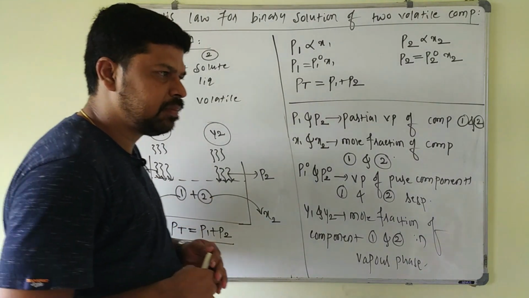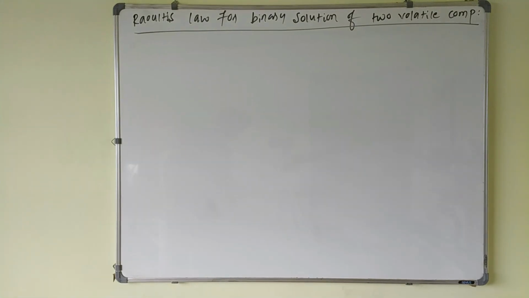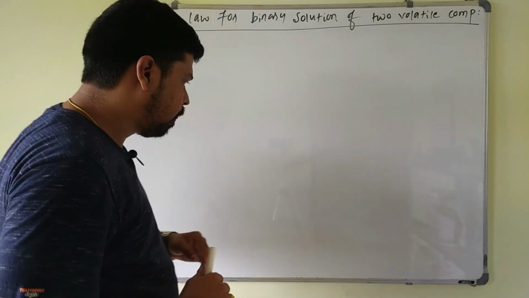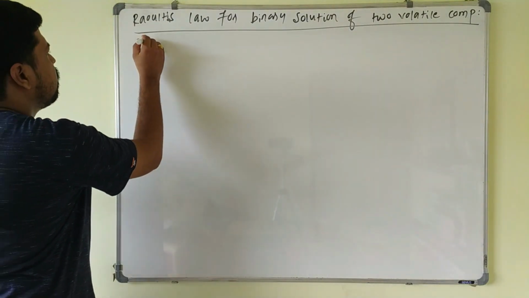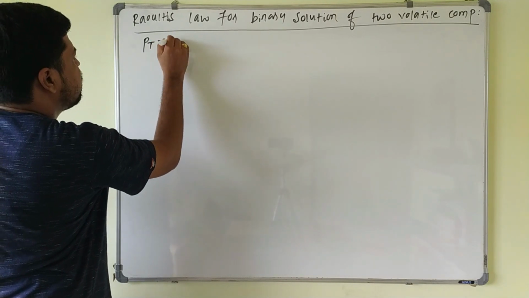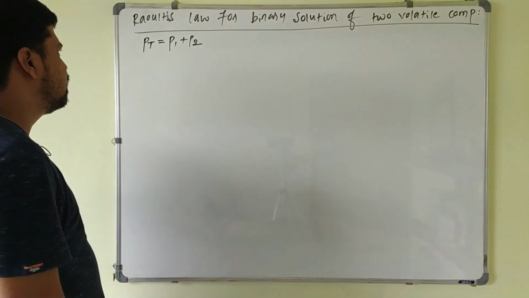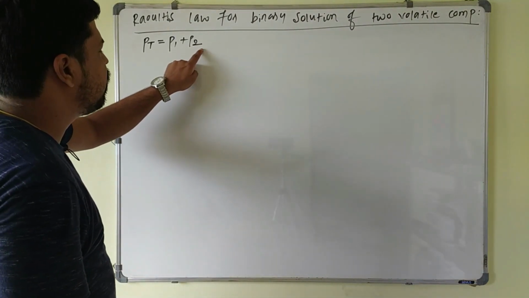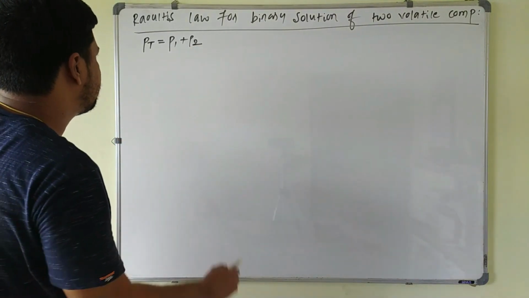Next, from Raoult's law we know that the total vapor pressure of the solution is P1 plus P2. From Raoult's law, P1 is equal to P1 naught x1 and P2 is equal to P2 naught x2.